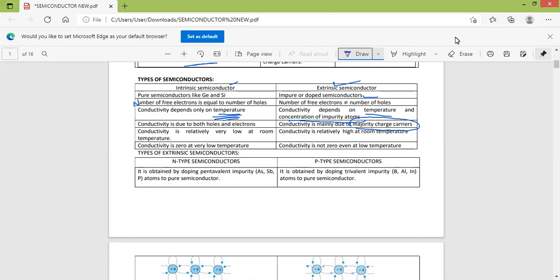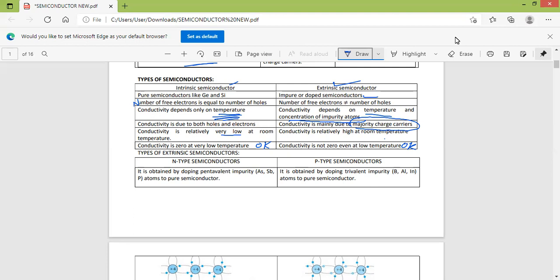Conductivity is relatively low at room temperature in an intrinsic semiconductor, but relatively high at room temperature in an extrinsic semiconductor. Conductivity is 0 at low temperature or at 0 Kelvin in an intrinsic semiconductor. In an extrinsic semiconductor, conductivity is not 0 even at 0 Kelvin or very low temperature.